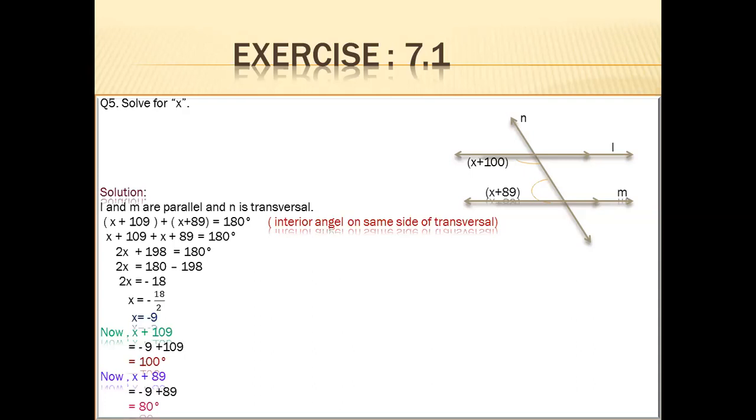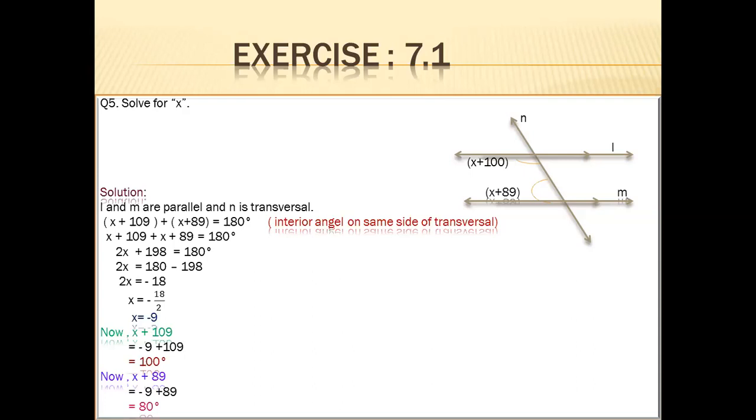x plus 109. Replace x with minus 9. Minus 9 plus 109 becomes 100 degrees. Then come to the next angle, x plus 89. Minus 9 plus 89. After simplification, it becomes 80 degrees.